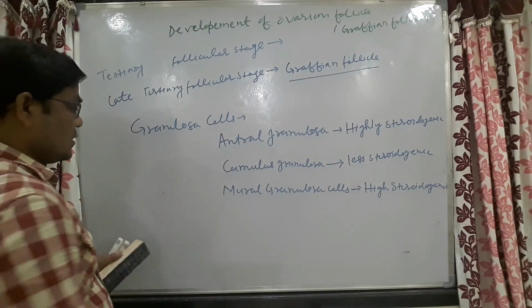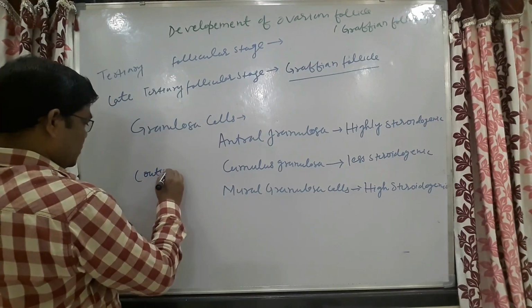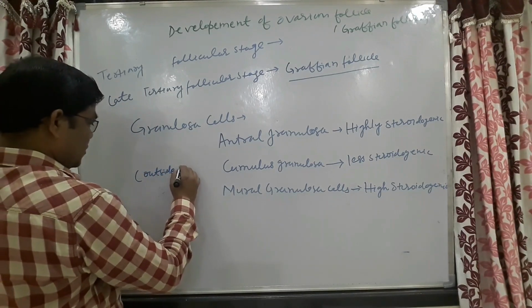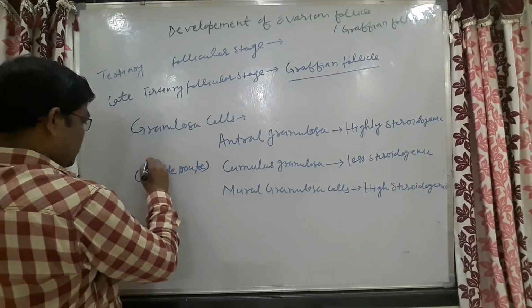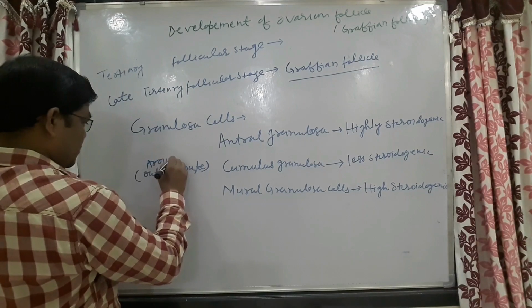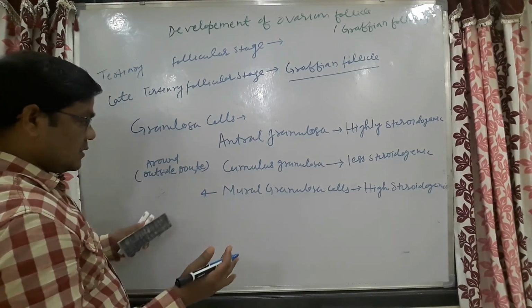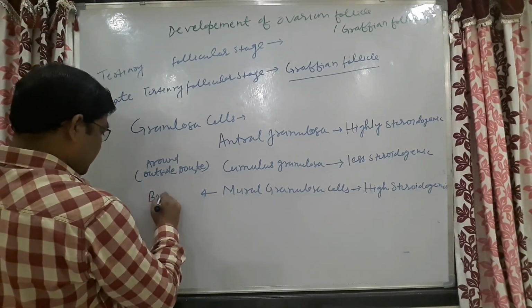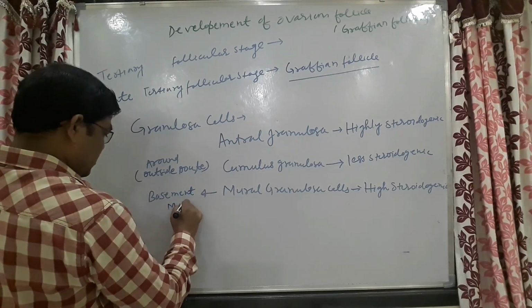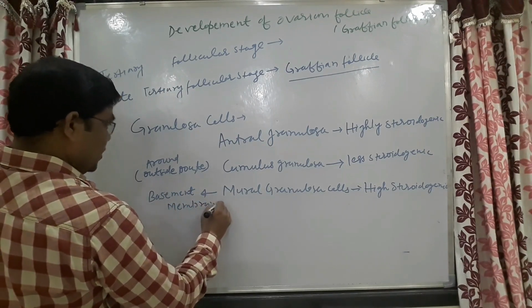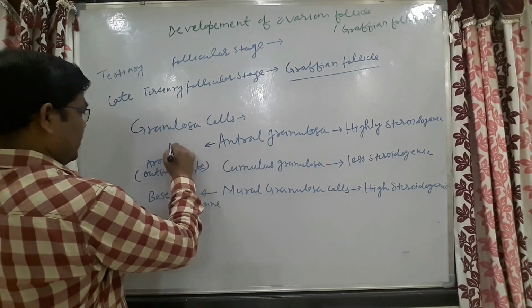These cumulus granulosa cells are present outside the oocyte, that means around the oocyte, and the mural granulosa cells are present along the basement membrane and along the antrum.